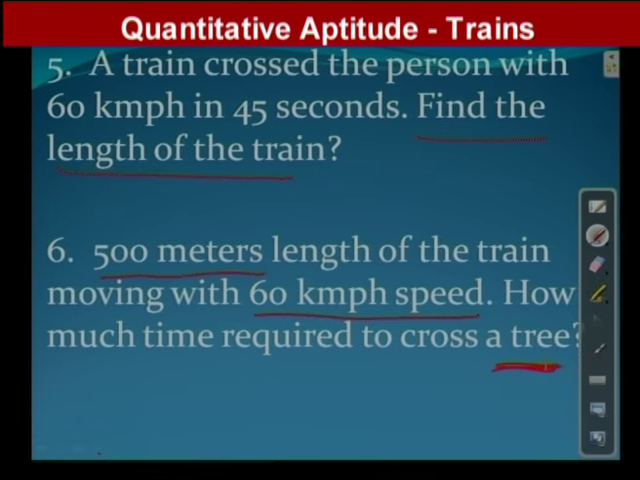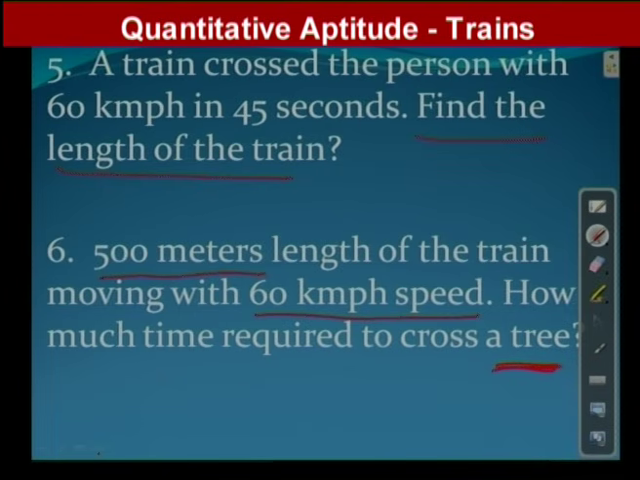To cross a tree, the train has to cover how many meters here? 500 meters distance. See, in the previous question, he asked you to find the distance: speed given, time given. But in this question, distance given, speed given, he asked you to find the time. I hope aspirants are focusing on this concept. Okay. Let us start doing the solution.